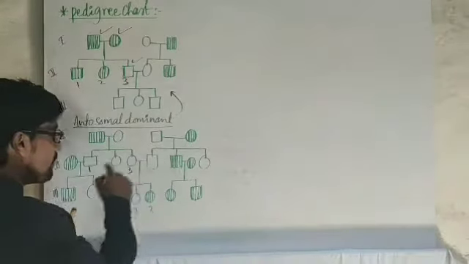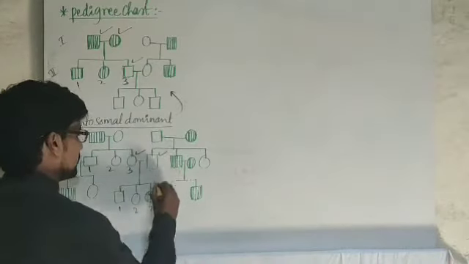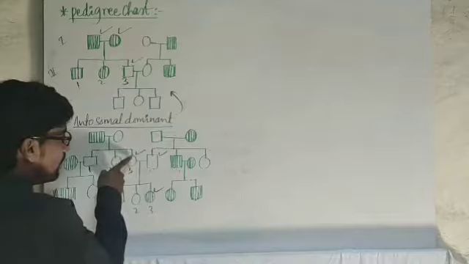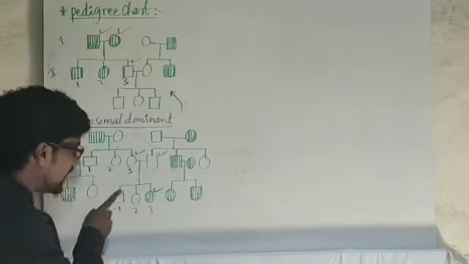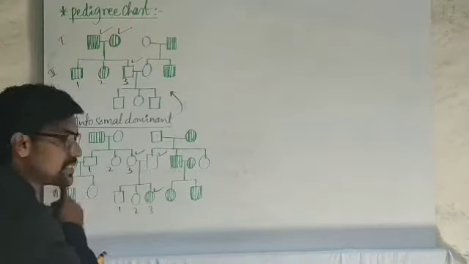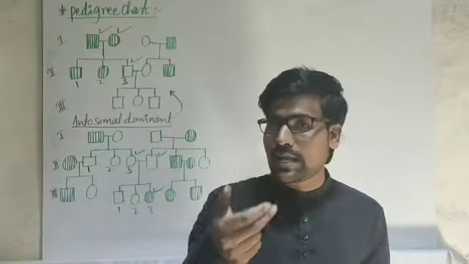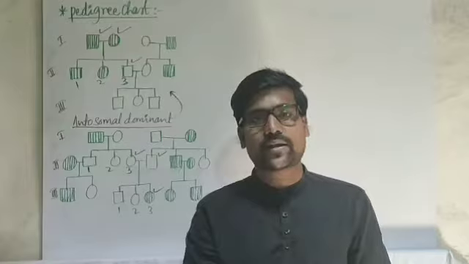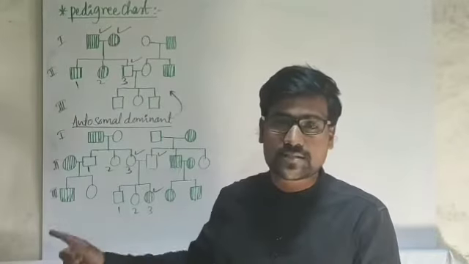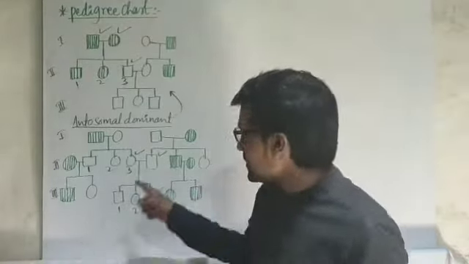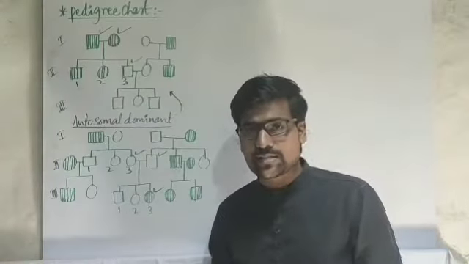So this is our major clue. See here: parents are unaffected, but progeny is affected. I have already told you this clue. Parents are unaffected, progeny is affected, then it indicates this is an autosomal recessive disorder. Yes, this is the best example for autosomal recessive disorder.